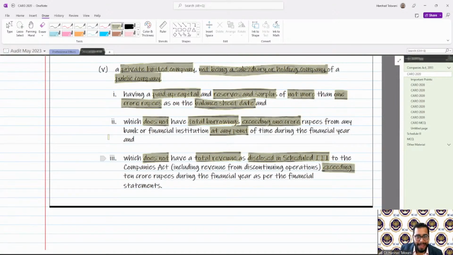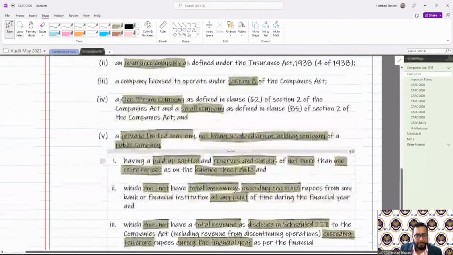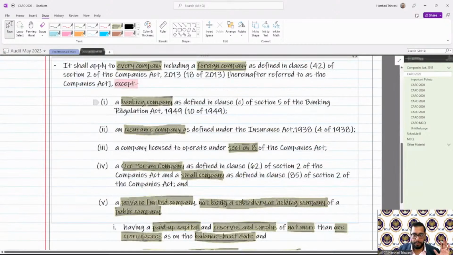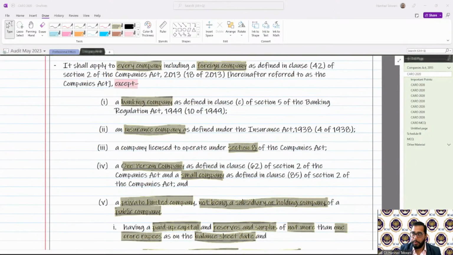So if any of the conditions is satisfied, your exemption will go away. Clear? So this is the basic CARO applicability.